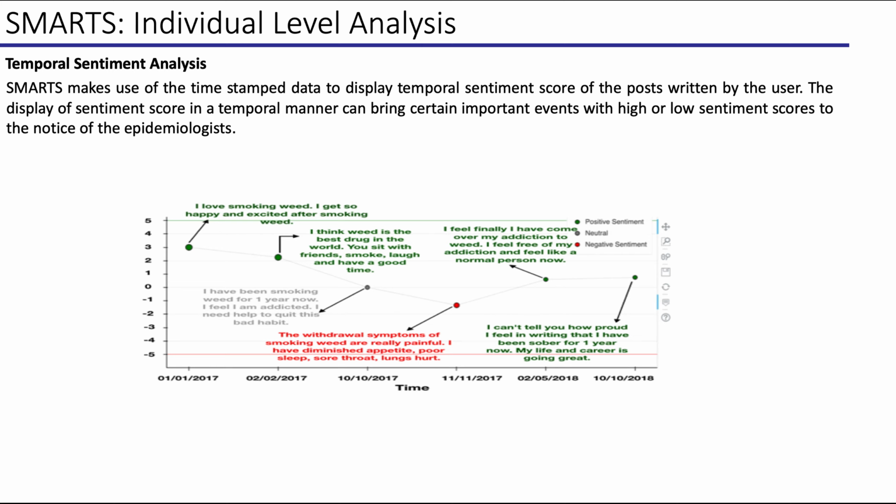SMARTS can also display the emotional tone of the different posts made by the drug user. Such an analysis can help identify important events in the user's drug journey and can lead to meaningful insights. For example, in this post, which has the lowest sentiment score, the user is discussing the pain he experienced during his drug use withdrawal.